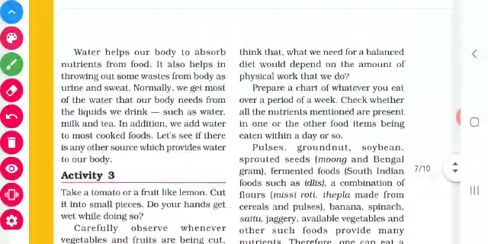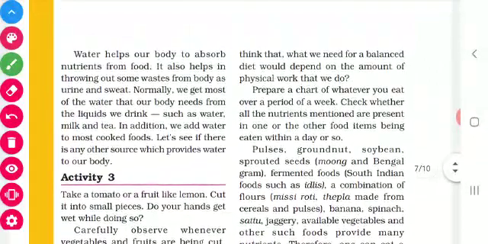Water is very essential. How do we get water? We get water from drinks we drink, such as water, milk, tea. During cooking also we add water, isn't it? Without water cooking is not at all possible, is that not so, children?